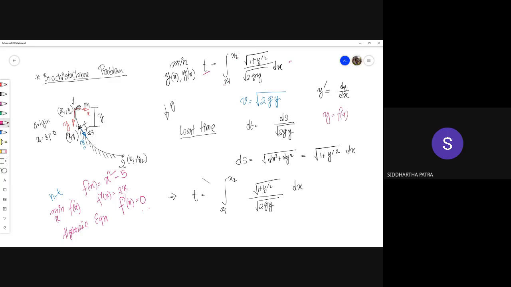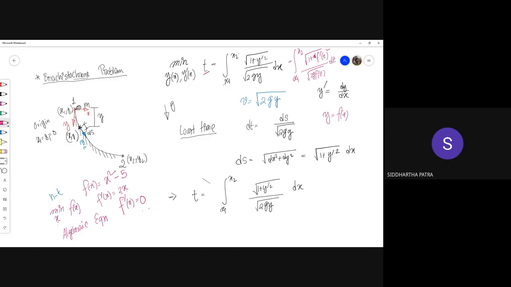I can also write it as the integral within limits x1 to x2 of the square root of 1 plus f prime z squared, times the square root of twice g f of z, dz.